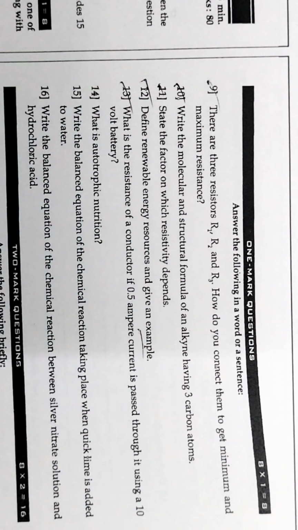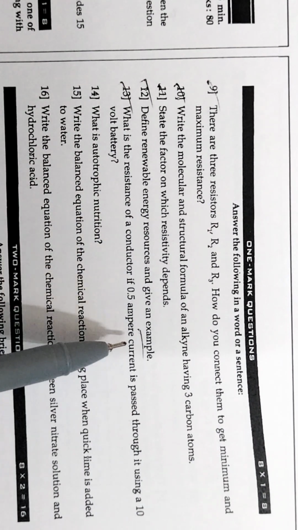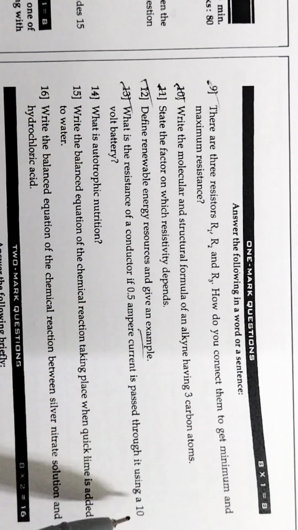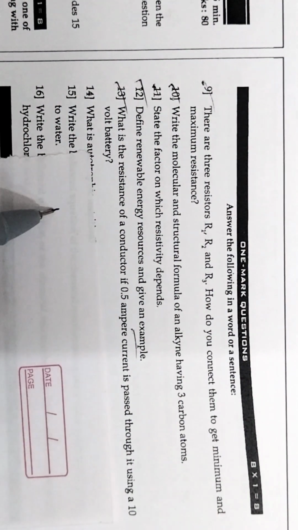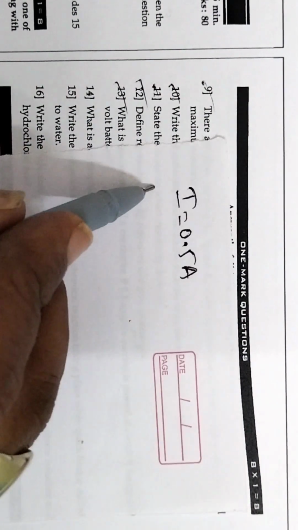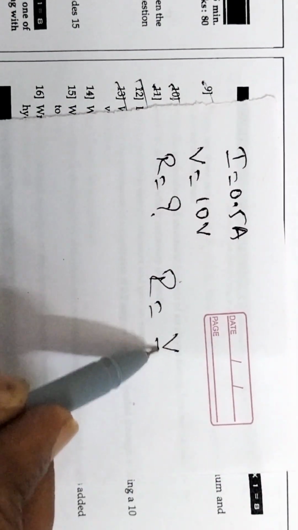Then coming to the next question, what is the resistance of a conductor if 0.5 ampere current is passed through it using a 10 volts battery? Current is given, voltage is given, we have to calculate the resistance. For this we have to apply Ohm's law. So current is given, which is equal to 0.5 ampere. Voltage is equal to 10 volts. Now we have to calculate the resistance. According to Ohm's law, R is equal to V by I.